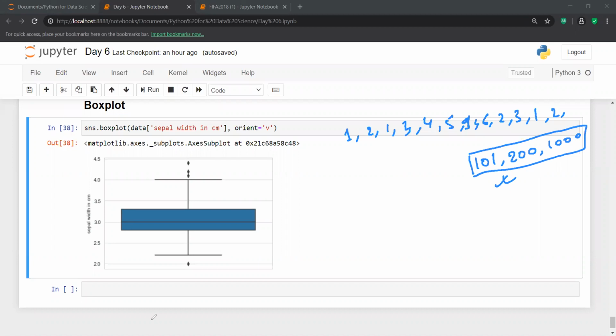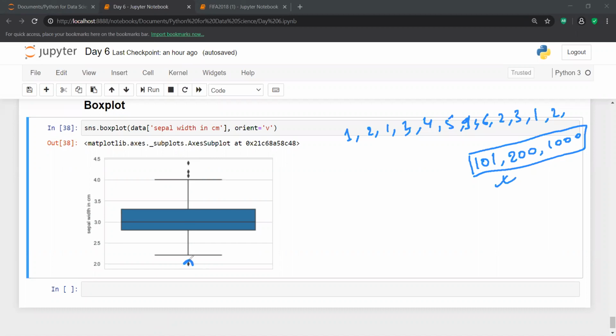They are away from your actual distribution, and they try to disturb your distribution. These are values which do not allow you to form a normal distribution graph. So definitely in this data set there are some outliers. In a box plot, if you see some values above the maximum value, and some values below the minimum value, these are considered to be outliers.